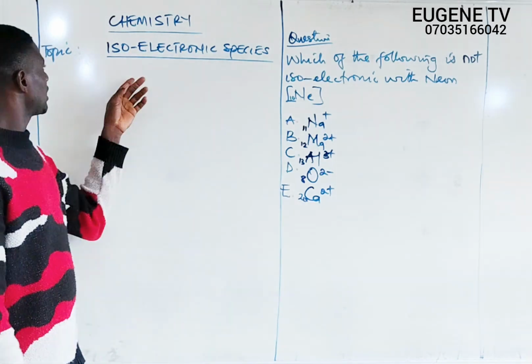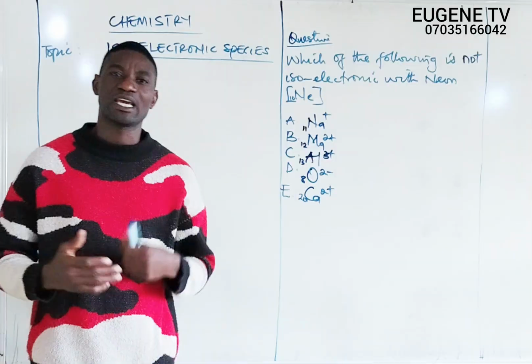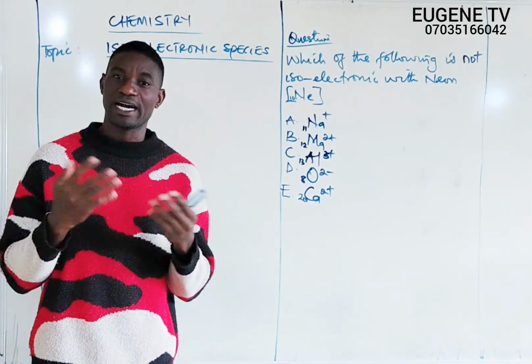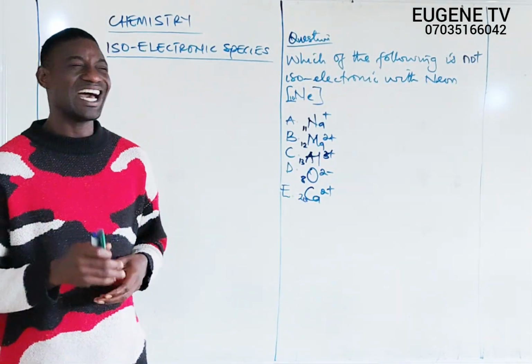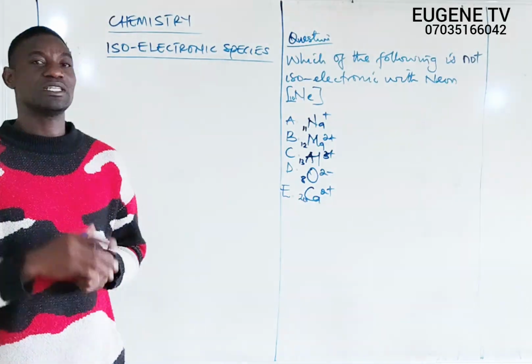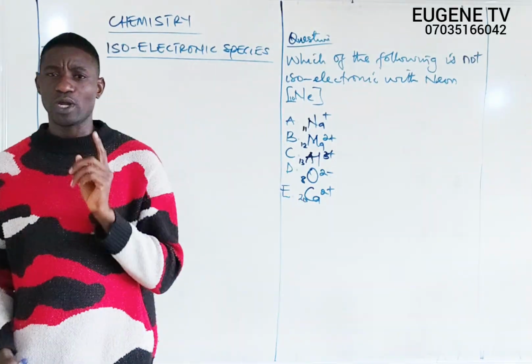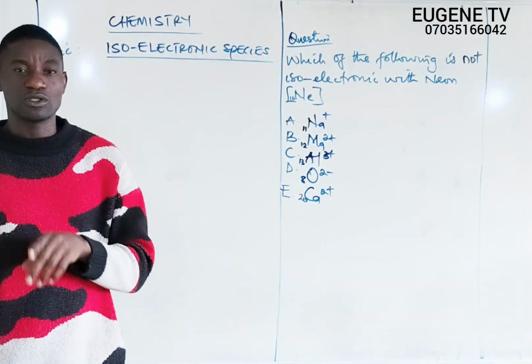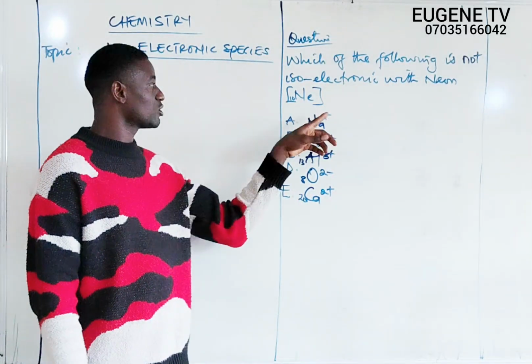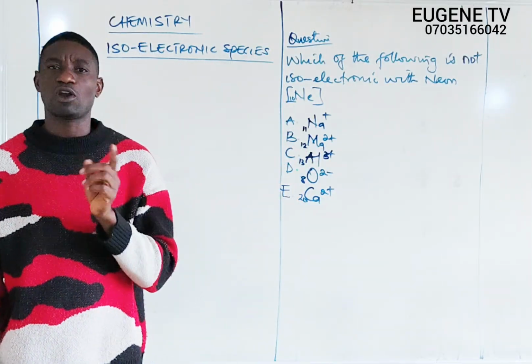Alright, first let us look at what is called isoelectronic species. Isoelectronic species are chemical species, be it neutral atom, cations, or anions, that have the same number of electrons, or that have the same electronic configuration, but with different number of protons.